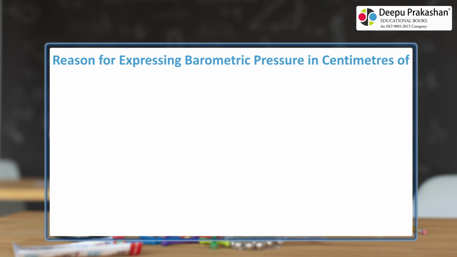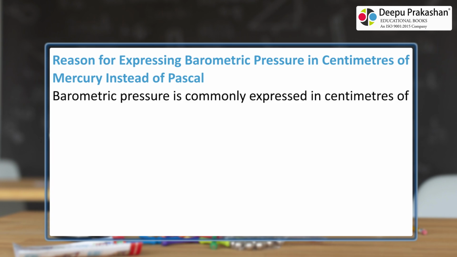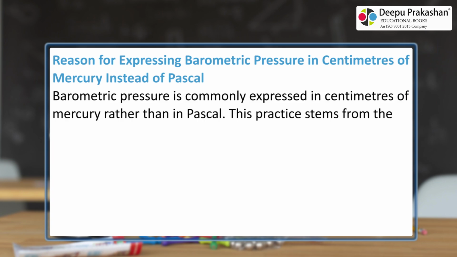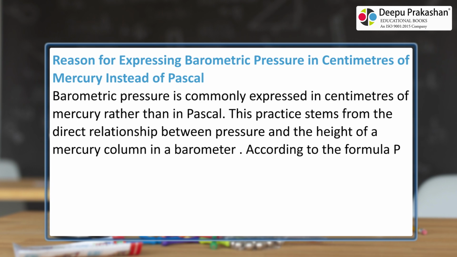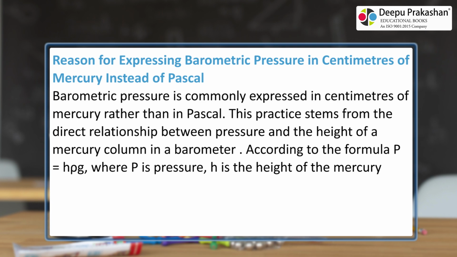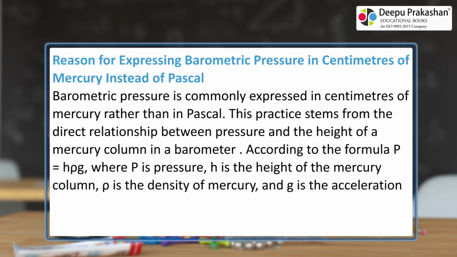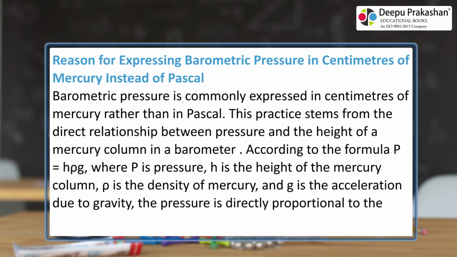Reason for expressing barometric pressure in centimeters of mercury instead of Pascal. Barometric pressure is commonly expressed in centimeters of mercury rather than in Pascal. This practice stems from the direct relationship between pressure and the height of a mercury column in a barometer. According to the formula P = hρg, where P is pressure, h is the height of the mercury column, ρ is the density of mercury, and g is the acceleration due to gravity, the pressure is directly proportional to the height of the mercury column.